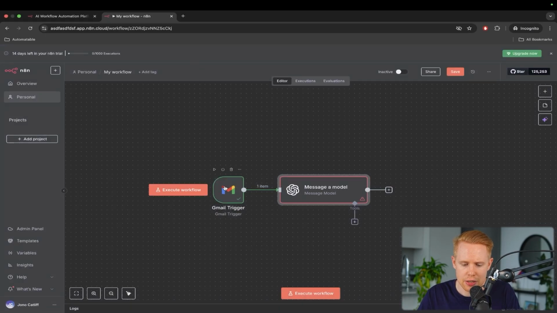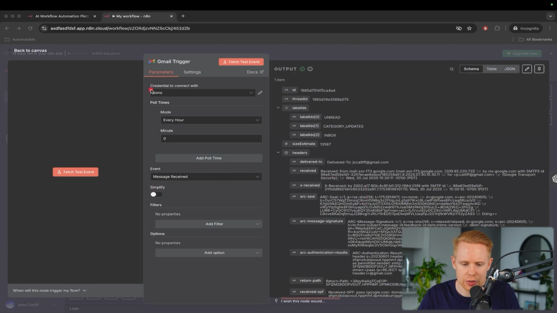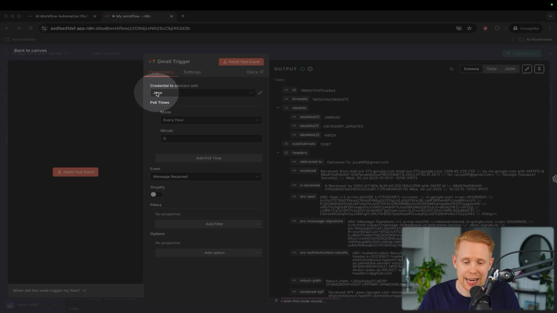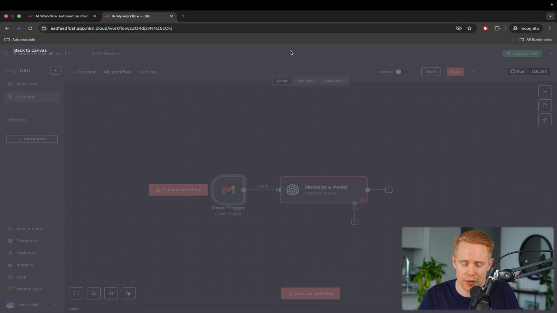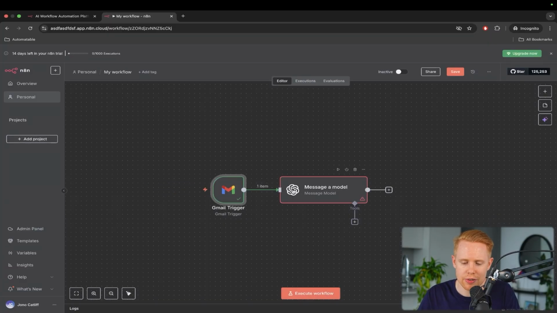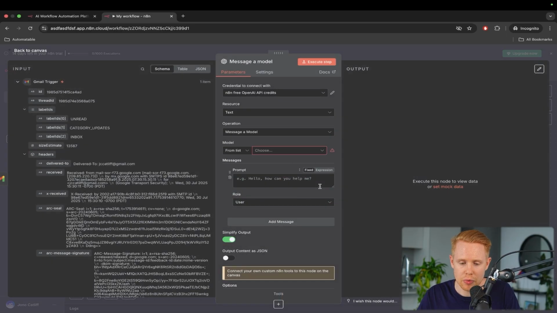In the past node, we could sign into our account. That's one way of signing into accounts from within n8n, but there are two different ways you can sign into an account. One, you can directly sign into your Google account and it gives you permission, and then you're good to go. The second one is using something called an API key.